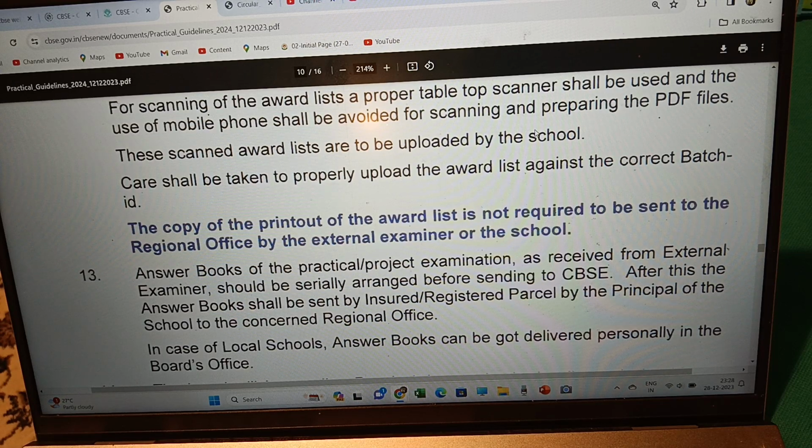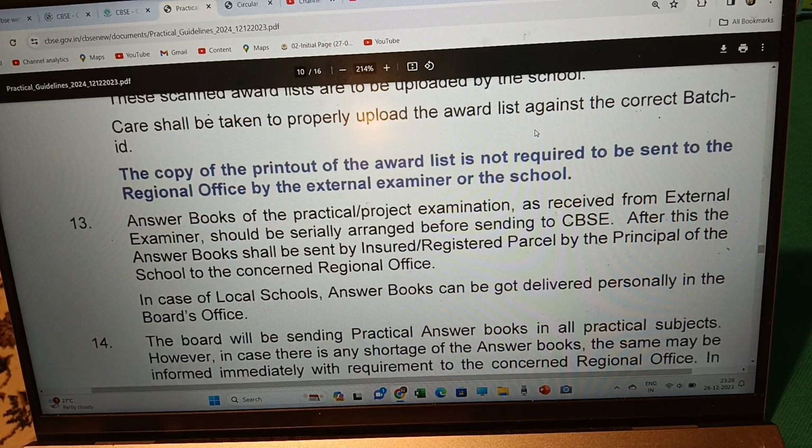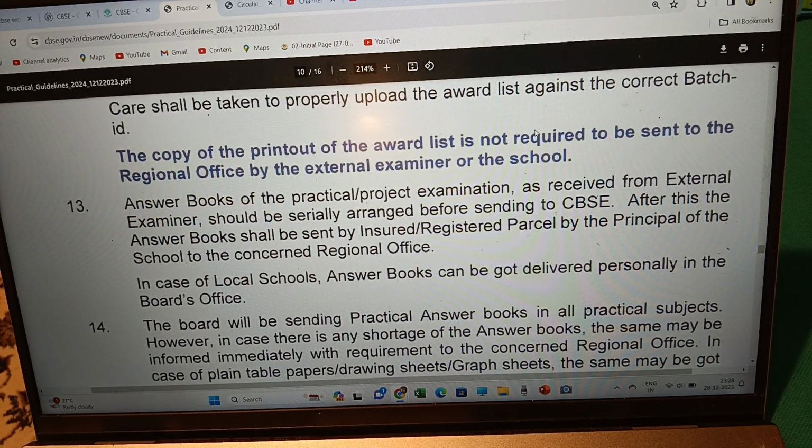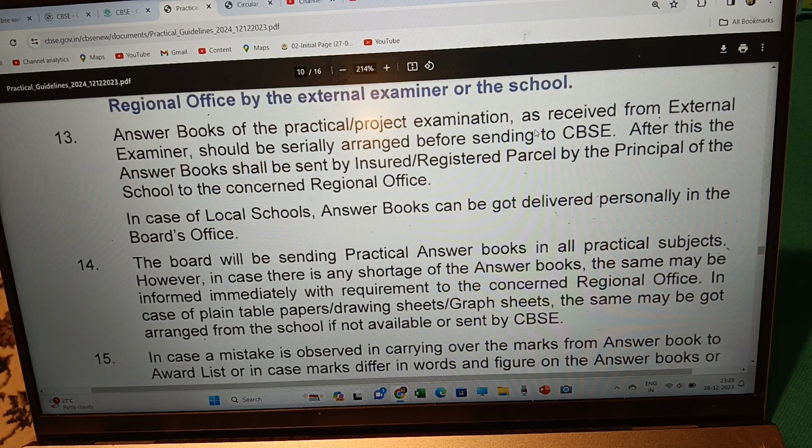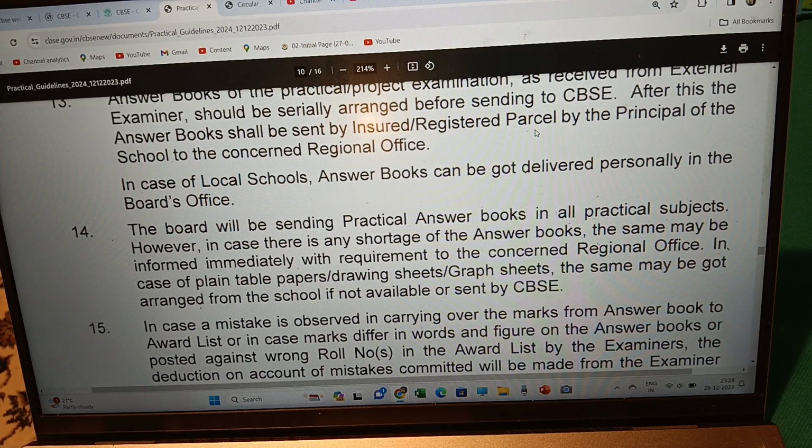In case of local schools, answer books can be delivered personally at the board's office. So if the school is near the regional office, for example near Trivandrum, they can personally deliver it there. Then the board will be sending practical answer books in all practical subjects.